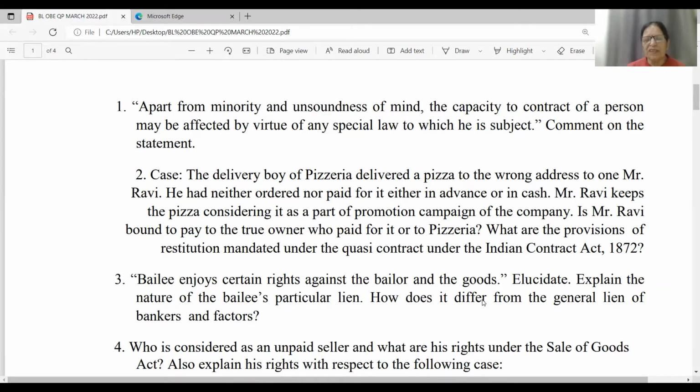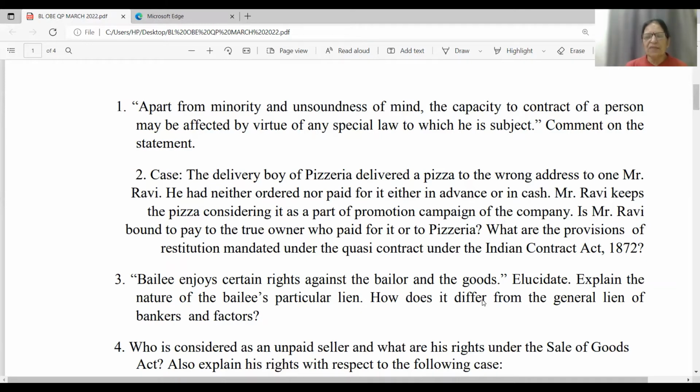Then, what is particular lien? Lien can be of 2 types. One is particular lien, and second is general lien. Particular lien is exercised against particular goods only, or particular property only, in respect of which certain labor has been expended. But general lien is always exercised for the general balance of account.